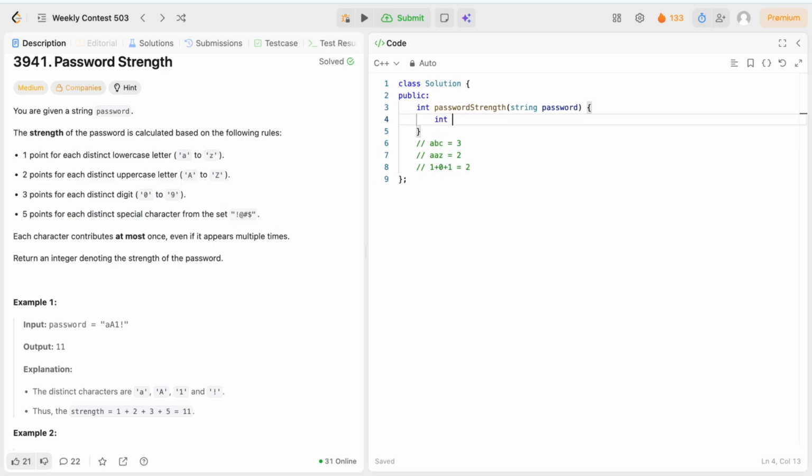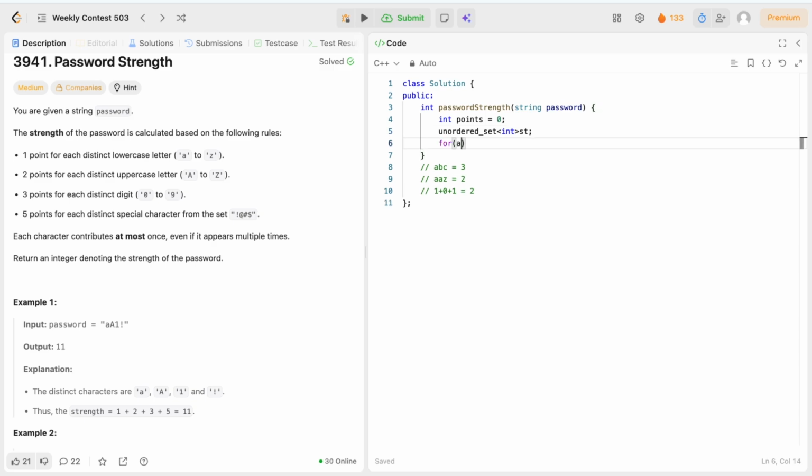So we are going to store the points equal to 0, and we are creating an unordered set, so it will be fast. The unordered set will store which characters we have already seen in the password.